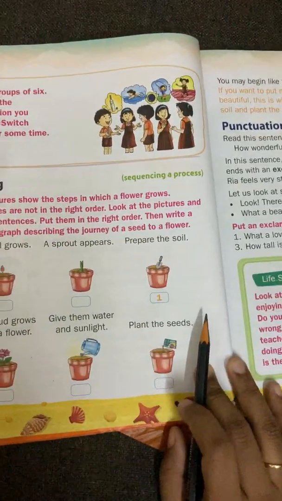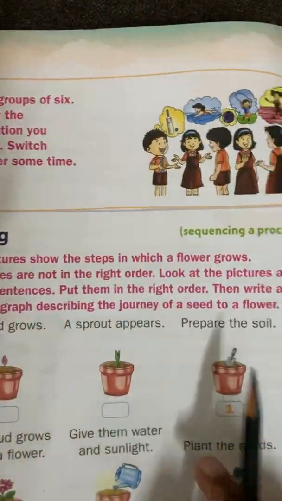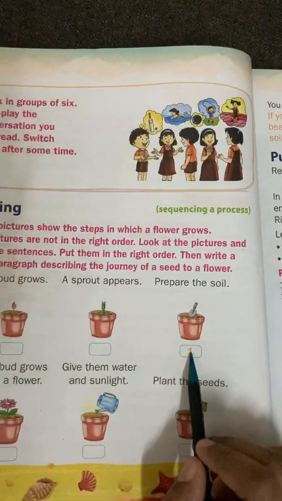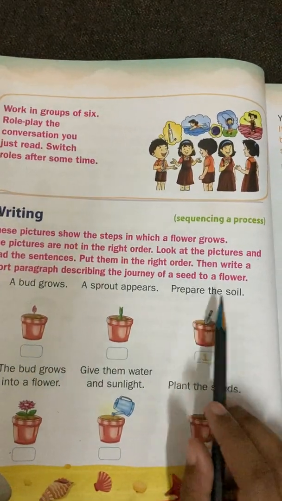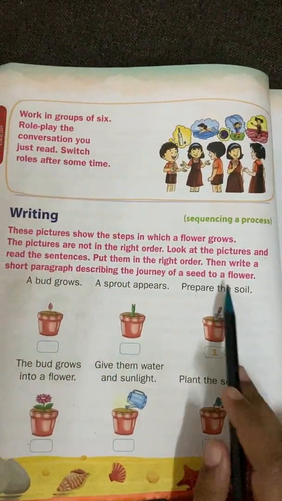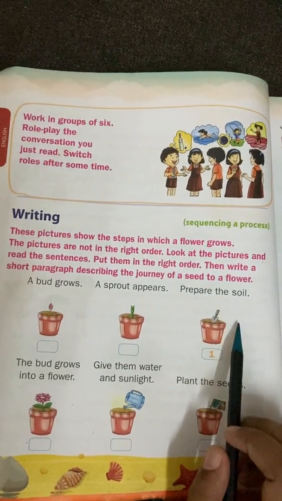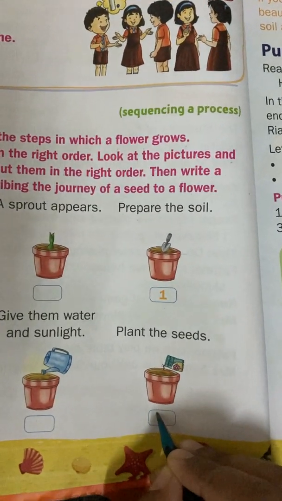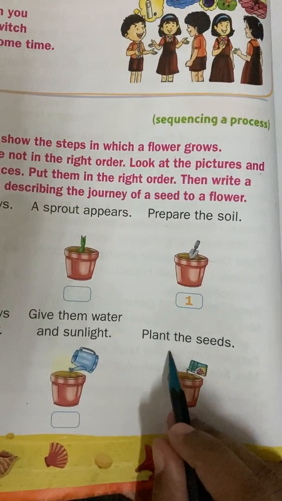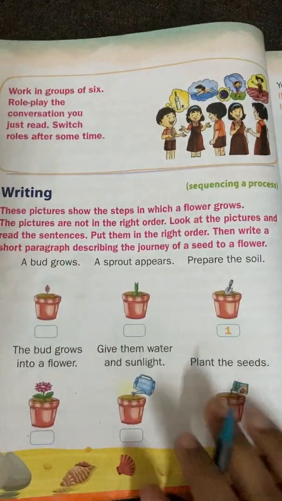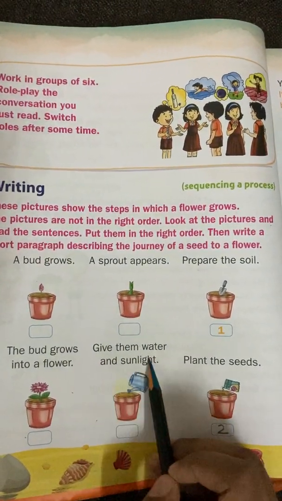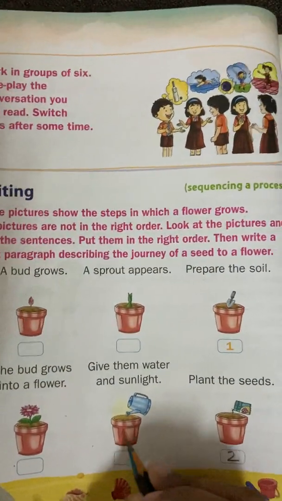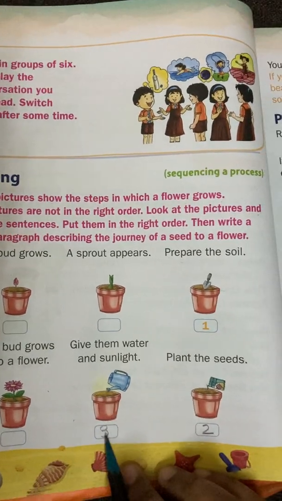So now we have to arrange them in order. Okay, first they have already given for us, prepare the soil. After preparing, what do we have to do? Yes, we have to plant the seeds. So this will be number 2. Plant the seeds. Then give them water and sunlight. After planting seeds, what will we do? We have to give them some water and some sunlight.